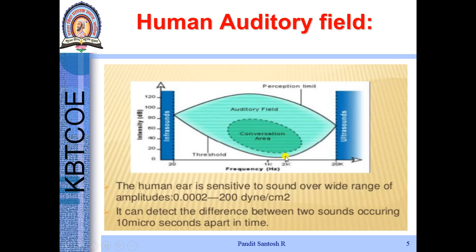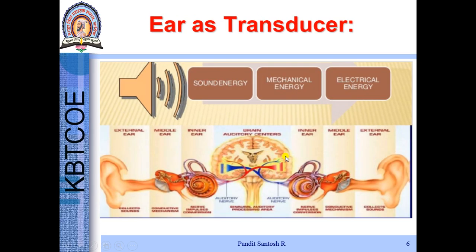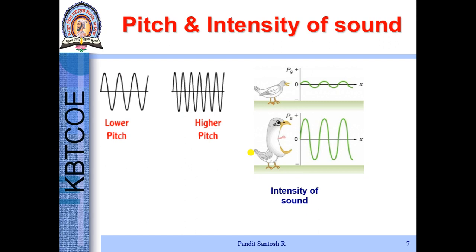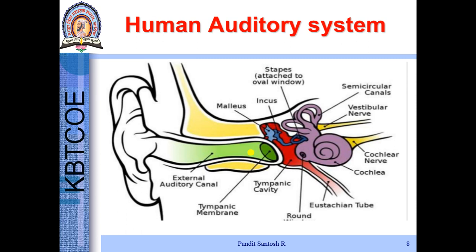Ear always acts as a transducer. This is, suppose, right ear and this is left ear. Sound comes from the outer ear and gets processed and then it is recognized in the auditory center of the brain. This is again sound parameters, that is high frequency and high intensity. Let's understand how the human auditory system works.